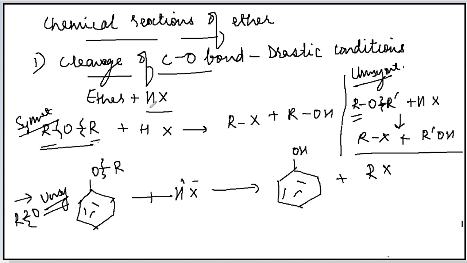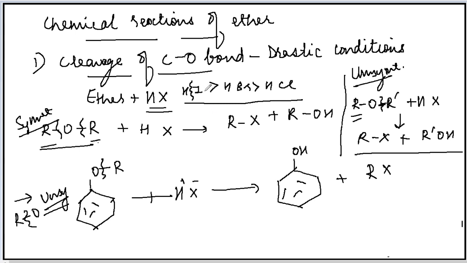Now as I said, the hydrogen halides which are used can be hydrogen iodide, hydrogen bromide, or hydrogen chloride, but the reactivity order will be hydrogen iodide more reactive as compared to hydrogen bromide and hydrogen chloride. Why is it so? Because the hydrogen iodide bond can be broken easily. Why? Because as we move down the group in the periodic table, the atomic size increases.